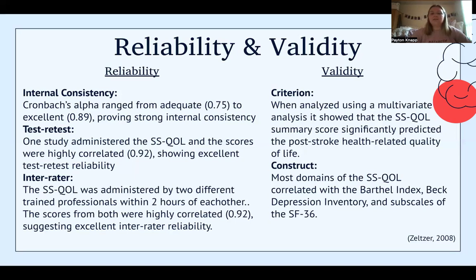For validity, for criterion, when analyzed using a multivariate analysis, it showed that the SS-QOL summary score significantly predicted the post-stroke health-related quality of life. And for construct validity, most domains of the SS-QOL correlated with the Barthel index, the Beck Depression Inventory, and subscales of the SF-36.